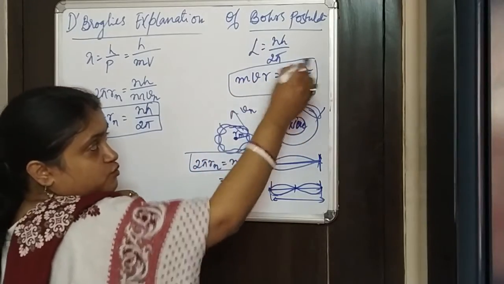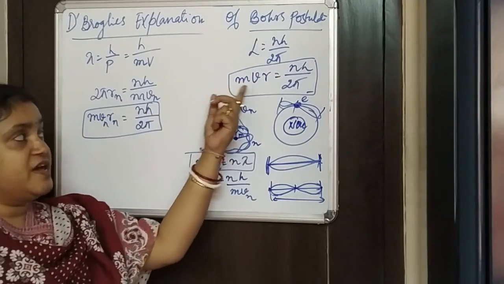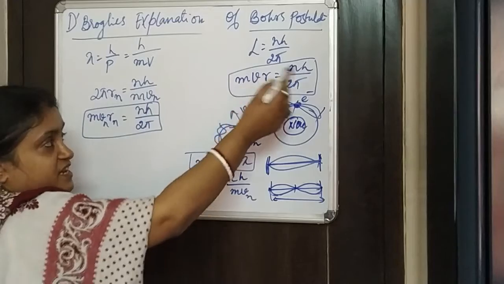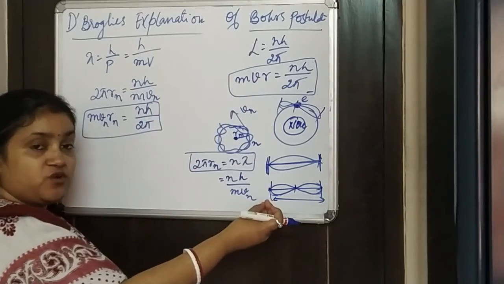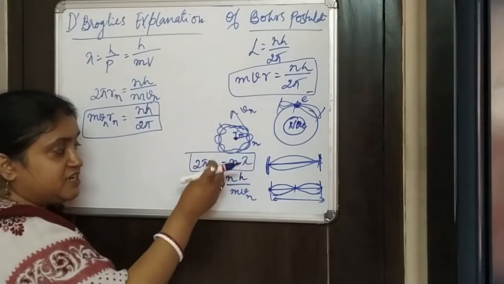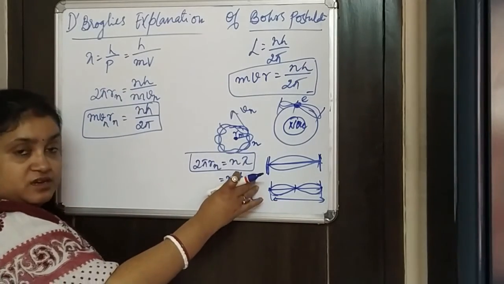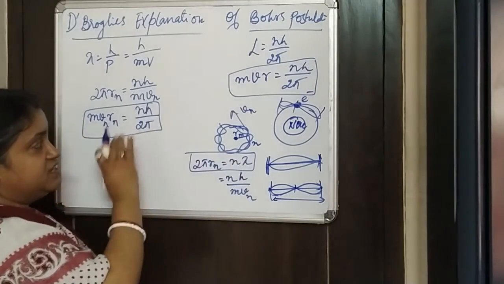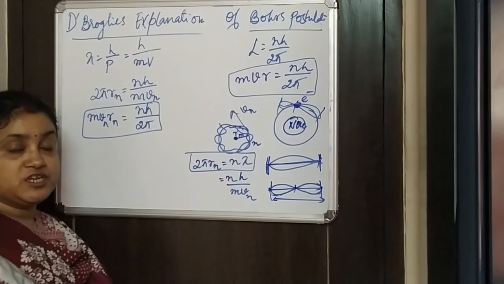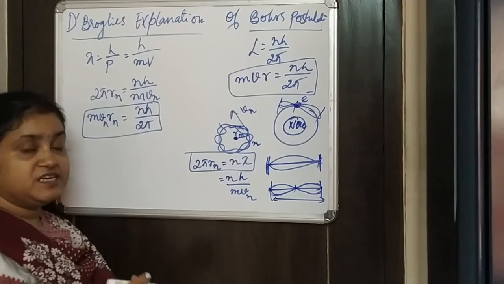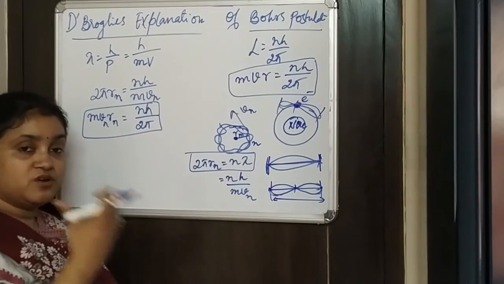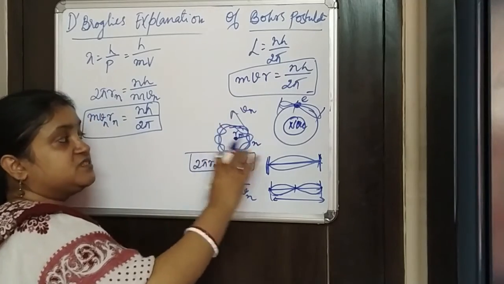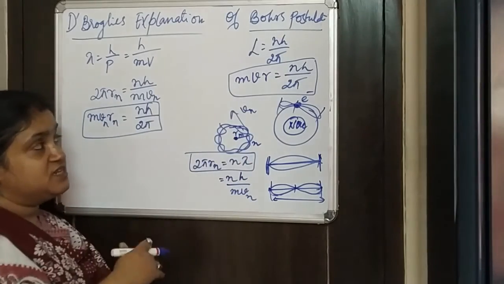Bohr also told the same thing, that the angular momentum of the electron in this orbit is nh by 2 pi, and taking the standing wave concept and standing wave formula, putting the matter wave formula in it, de Broglie arrives at Bohr's postulate, and thereby with his concept of matter wave, he explains the atomic orbit and reaches the same result as Bohr's postulate.